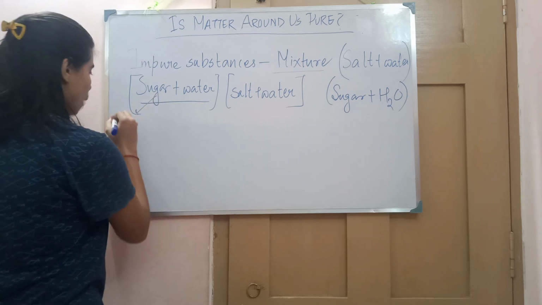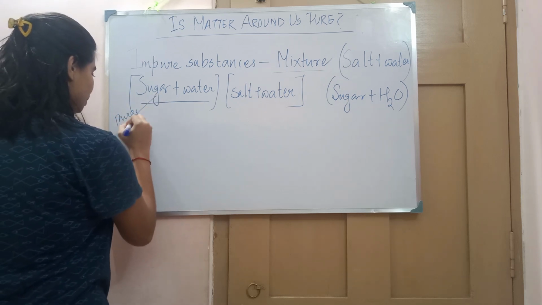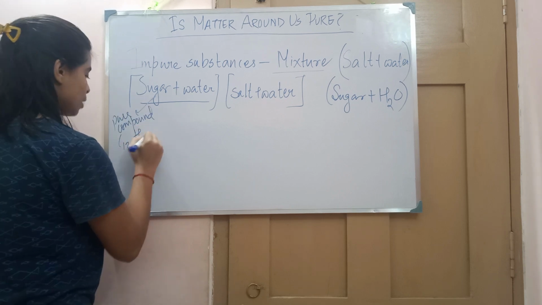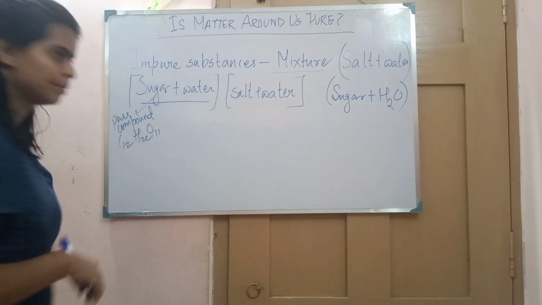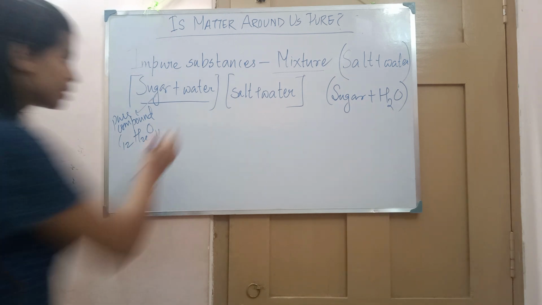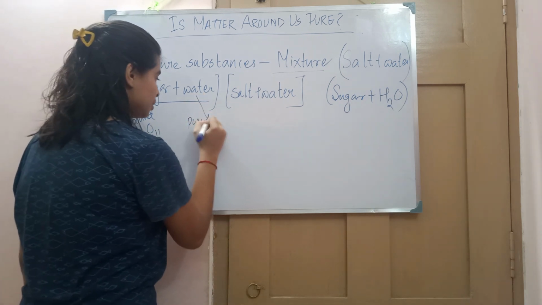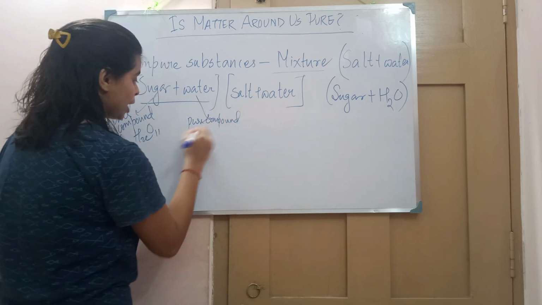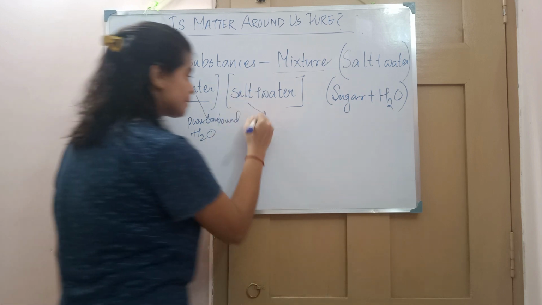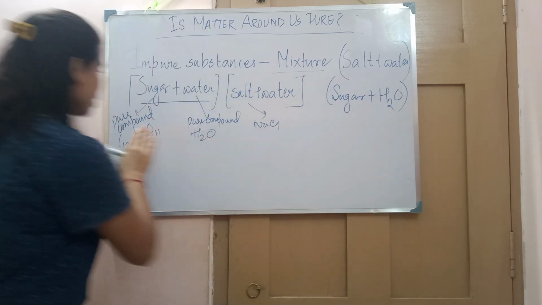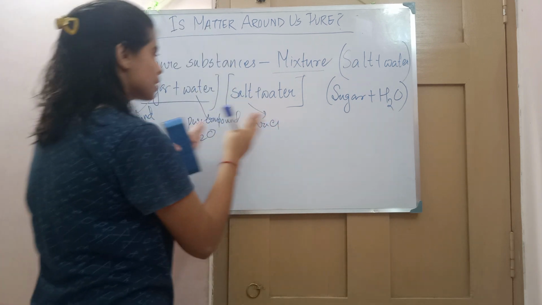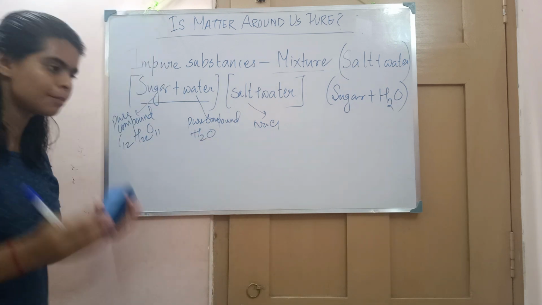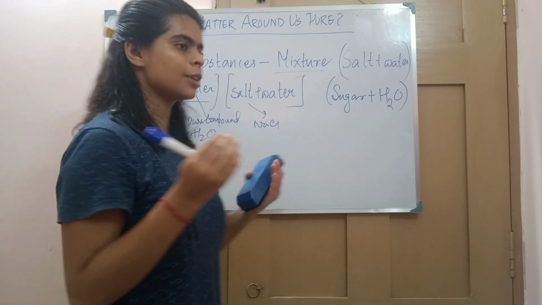See, sugar is one kind of pure compound, with the chemical formula C12H22O11. Water is also a pure compound and has the formula H2O. Salt is NaCl. So see, these are all pure compounds. Two different compounds are mixing together and they are giving us what?